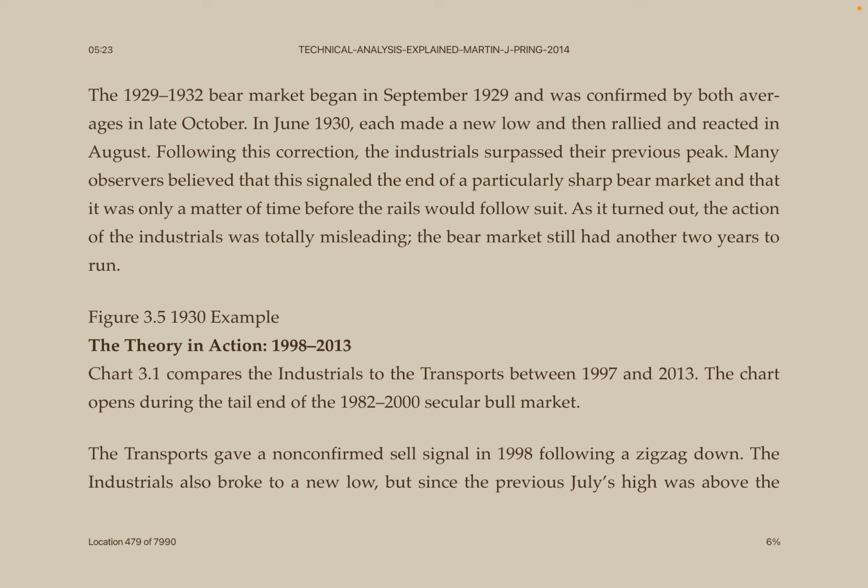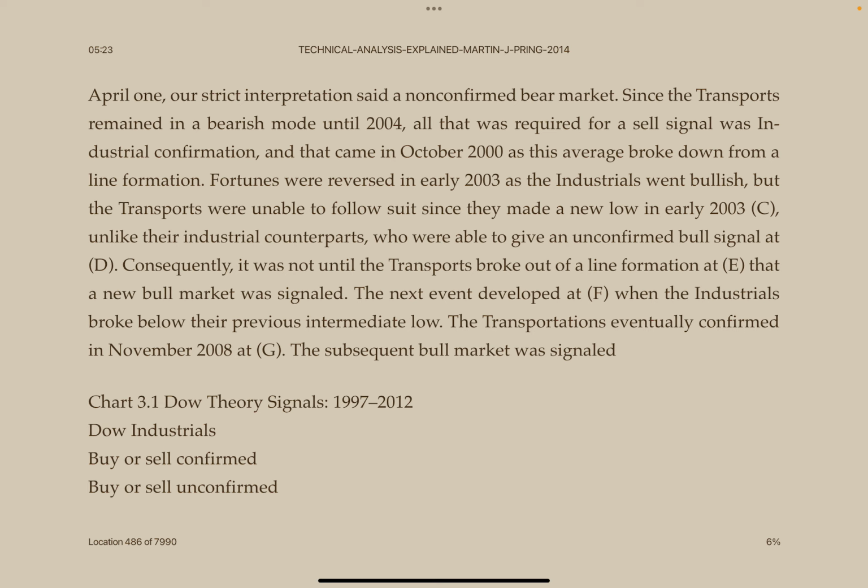1998 to 2013. Chart 3.1 compares the industrials to the transports between 1997 and 2013. The chart opens during the tail end of the 1982 to 2000 secular bull market. The transports gave a non-confirmed sell signal in 1998 following a zigzag down. The industrials also broke to a new low, but since the previous July's high was above the April one, a strict interpretation set a non-confirmed bear market.